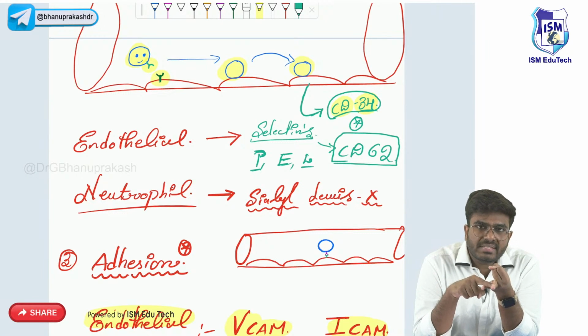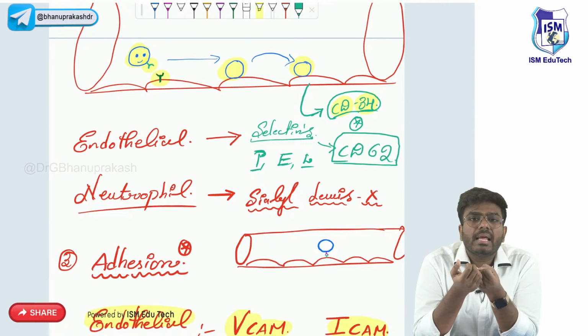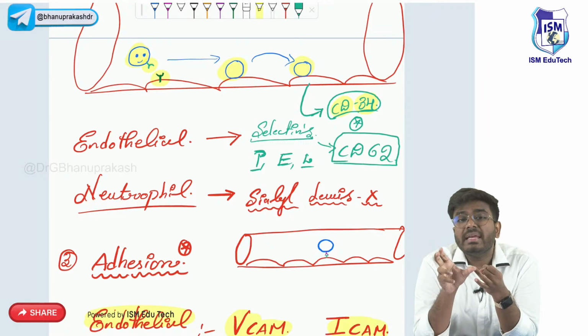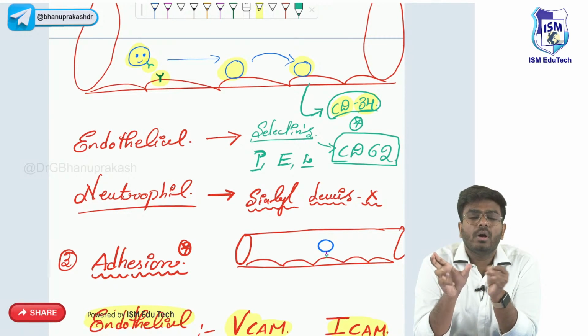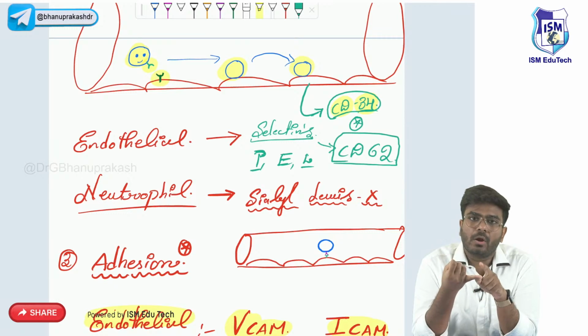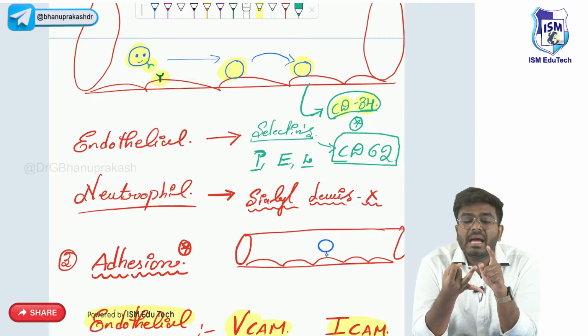So both sialyl Lewis X and selectins, they are helping in which process of inflammation? They are actually involved in which process of cellular events? They are involved in rolling.